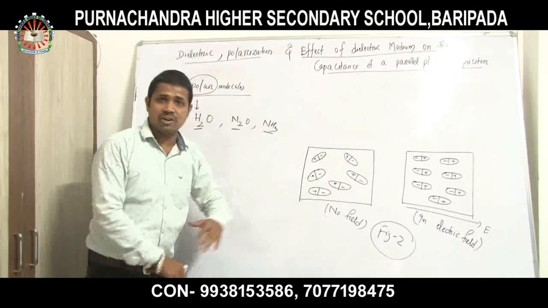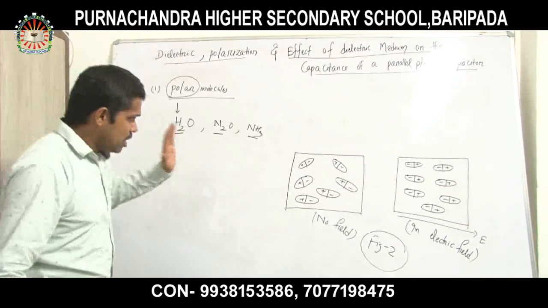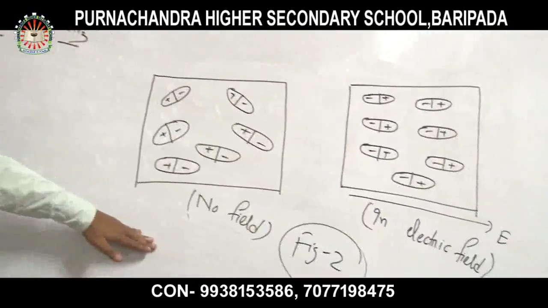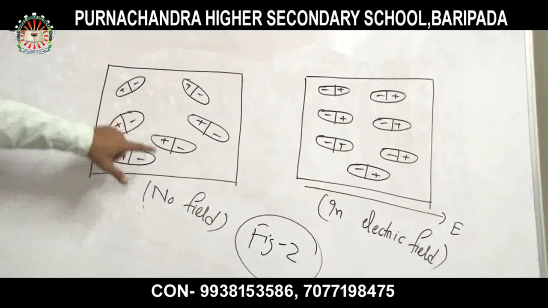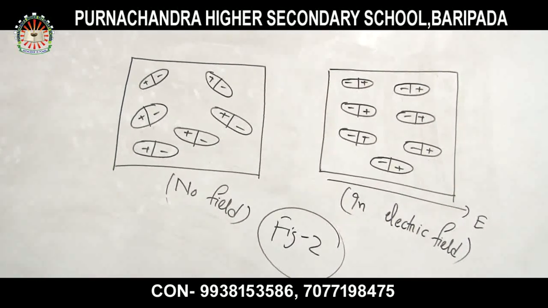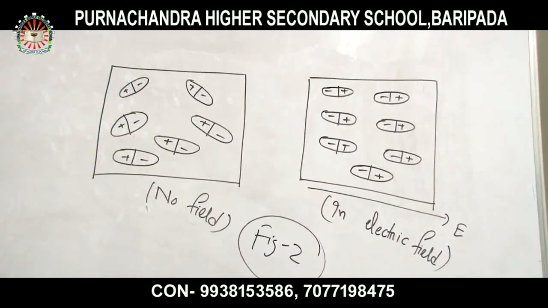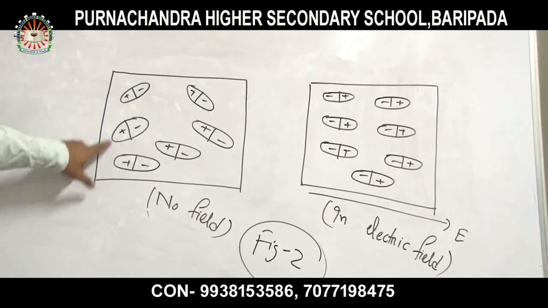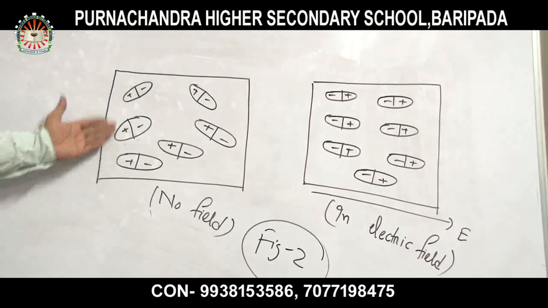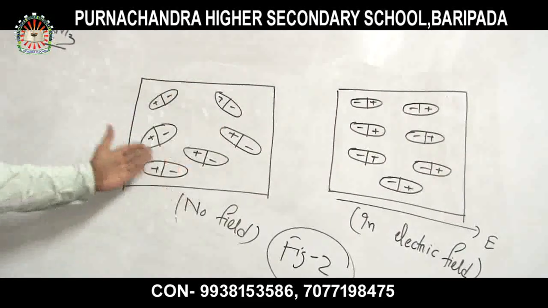Okay, now let us discuss the effect of electric field on it. Very simple. So now, as we have seen here, there is no field, there is no effect of electric field. Look at the dipoles. They are randomly directed. Randomly directed means if I want to find out the effective or net dipole moment, can I find out? No, I cannot, because these are randomly moved. They have no certain direction. So I cannot find out the net dipole moment from this.